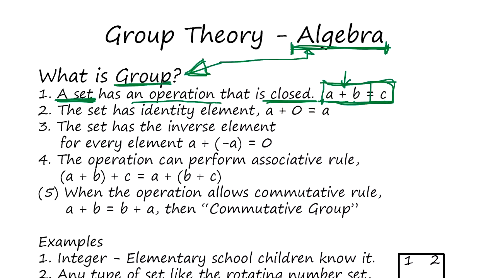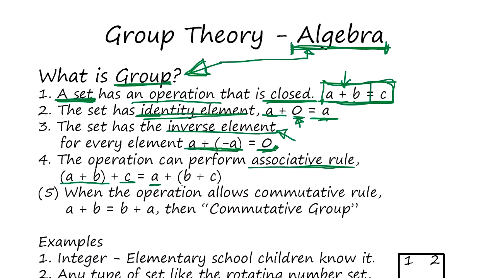The set has an identity element, meaning A plus 0 is A. The identity element is such that when you operate, you get the same result. And the set has an inverse element. The inverse element is the negative number: A plus negative A is 0. If you operate with the inverse element, you get the identity element. And also the operation is associative. Associative means (A plus B) plus C is the same as A plus (B plus C).